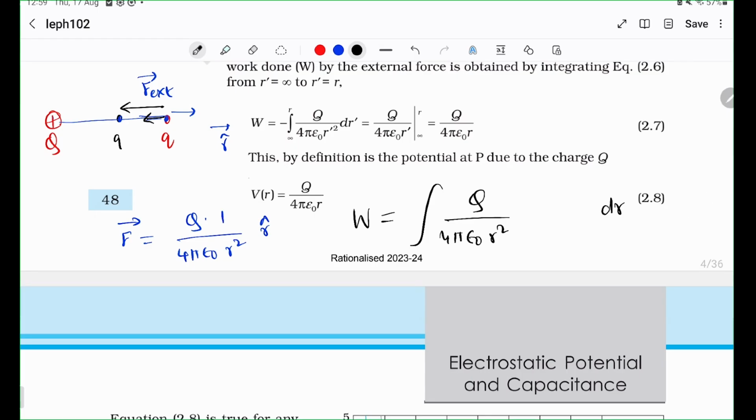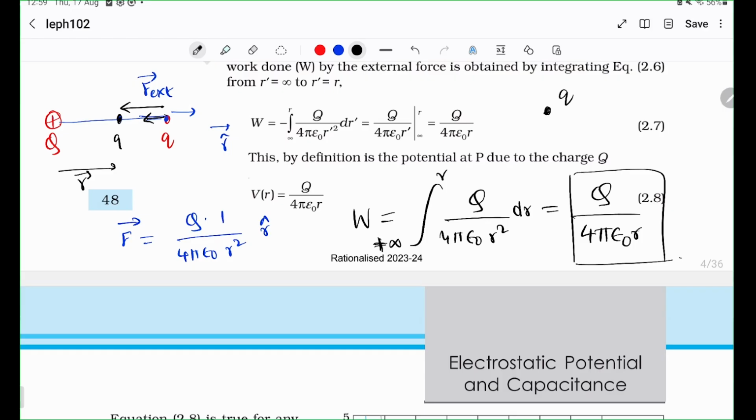And this is what you're integrating from. I told you that you need a reference, right? So generally the reference is at minus infinity. So you're bringing it from a very, very far point or plus infinity, doesn't matter. You're bringing it from some point and you're taking it to some distance at r away, right? At r away. So I'll put the dr here. And this is a very simple integral. And it basically sums up to Q by 4 pi epsilon naught r. So where this is the magnitude of r, just to be clear. So this is the potential energy.